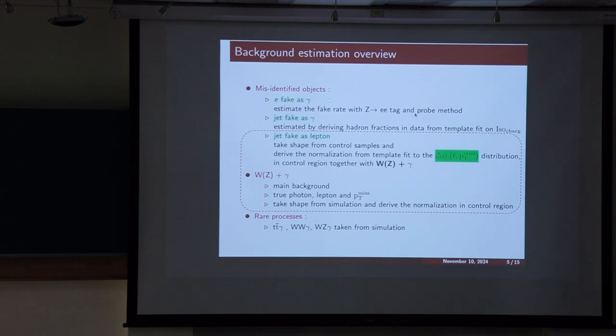And for electron faking photon, we estimate the background using the Z to ee tag and probe method. And for jet faking photon, we first calculate the hadron fraction and then the fake rate, and apply it to the proxy sample to get the estimate. But I will be discussing this background in detail.